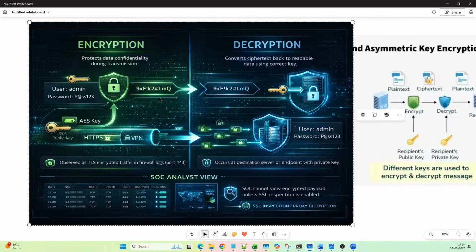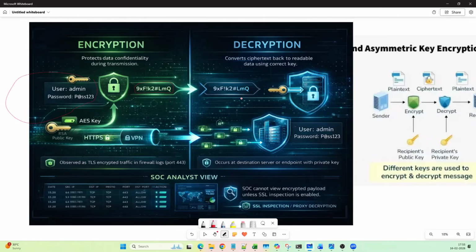Whatever data we are transferring over the internet is not secured. So to protect confidentiality and stop unauthorized access, we need this technique called encryption. Whatever plain text you are entering, like when you're logging into Gmail, bank accounts or social media accounts, or sending data on WhatsApp or other applications, the data, like username, passwords, or any other text, will be converted into ciphertext. Cipher means an unreadable or encrypted format, which is not easy to understand. That is called ciphertext.